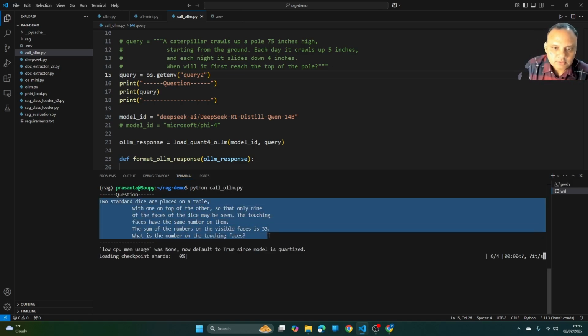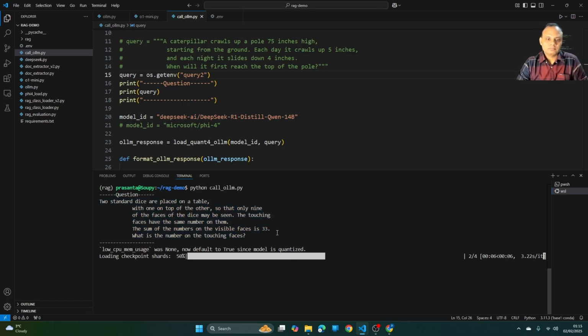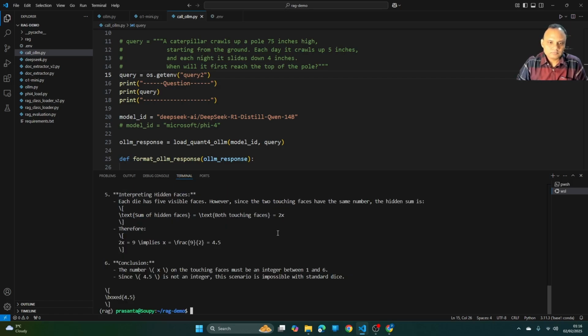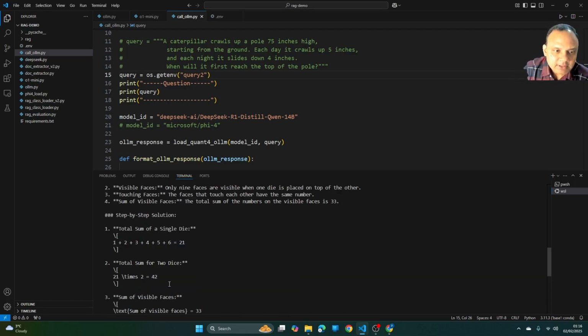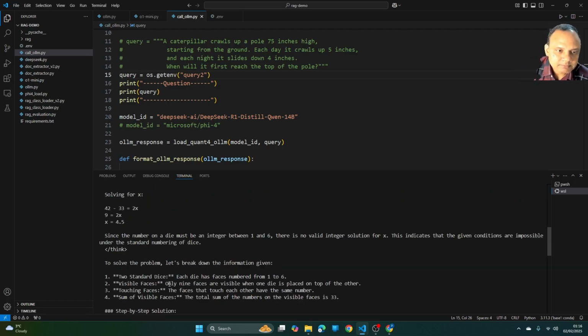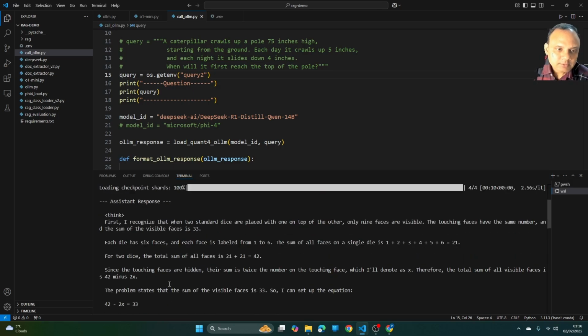Here the question goes. It has given the answer. Let's check how it has performed. So we'll first go through the thinking process of this model.